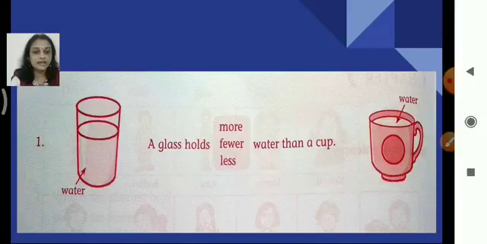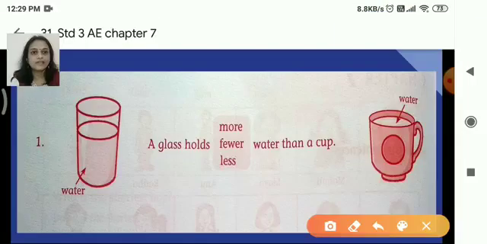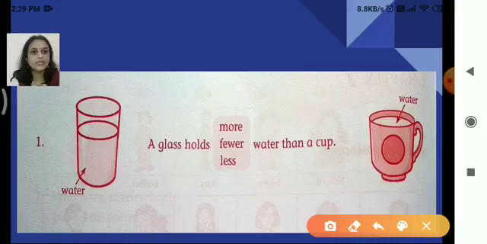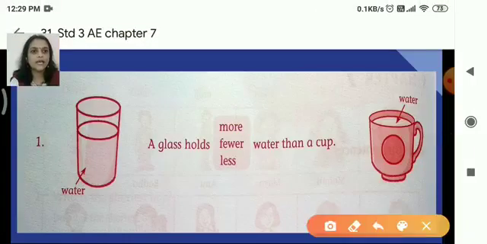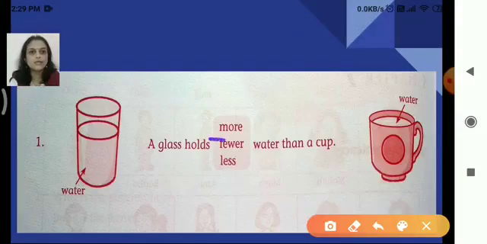A glass is bigger, right? So what will be your answer? Yes, more is the answer. A glass holds more water than a cup.